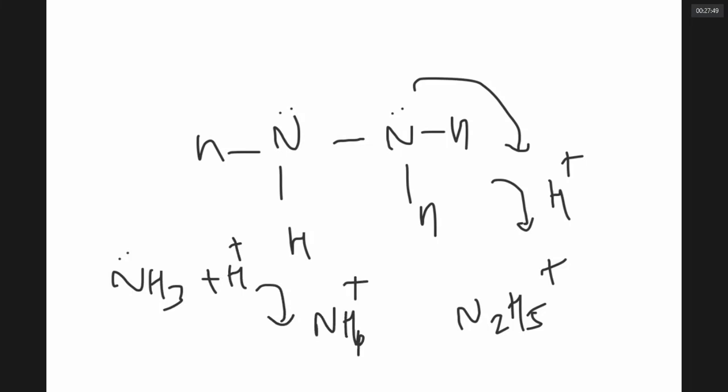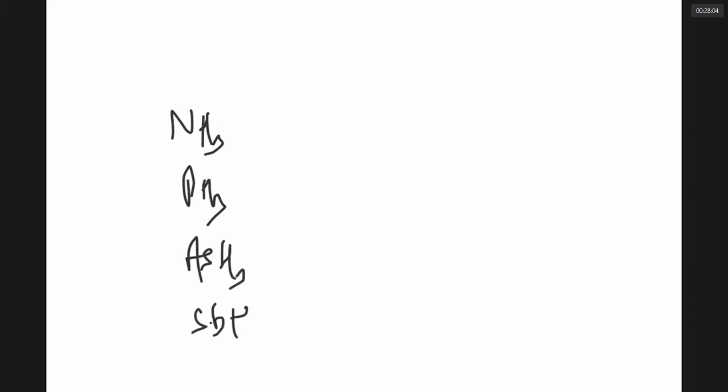But the basic nature of the hydrides, as you know, is decreasing down the group. Ammonia is more basic than PH3. PH3 is more basic than AsH3. AsH3 is more basic than SbH3, which is more basic than BiH3. Also, H2O is more basic than H2S, and so on.